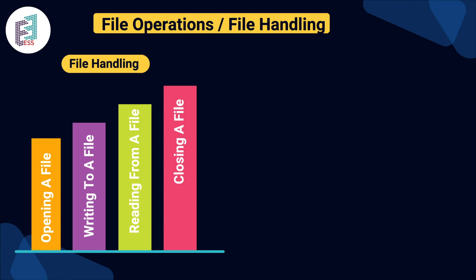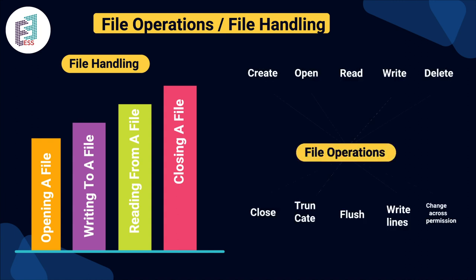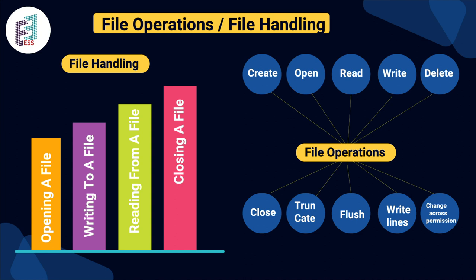In the next slide, we'll be seeing file operations as well as file handling. File handling involves opening a file, writing a file, reading, and then closing a file. Coming to the file operations, first a file has to be created and then opened, read, written, and deleted, and then closed, along with operations like create, flush, write lines, and change permissions.